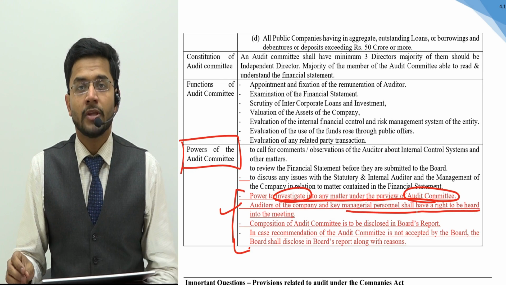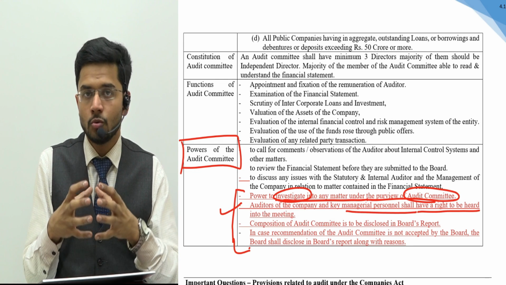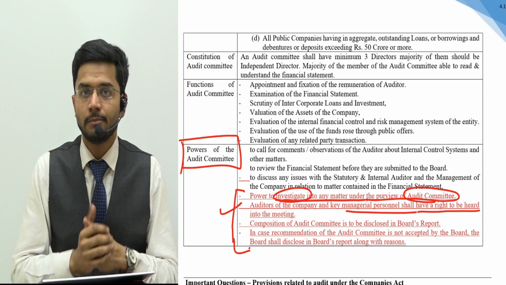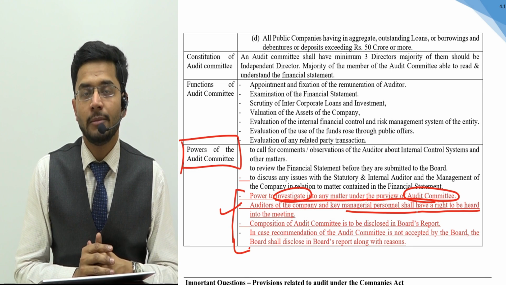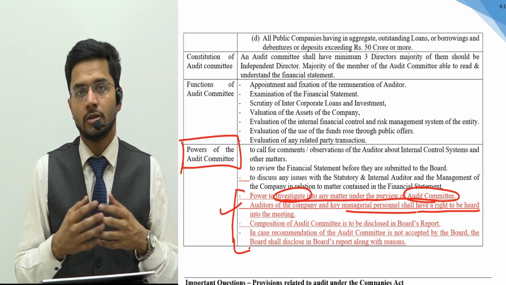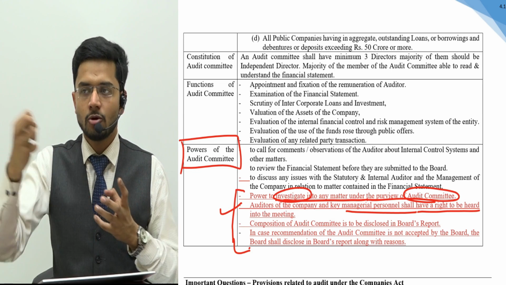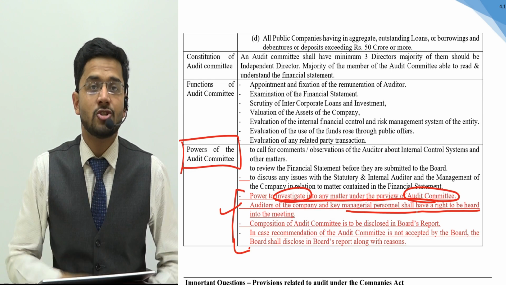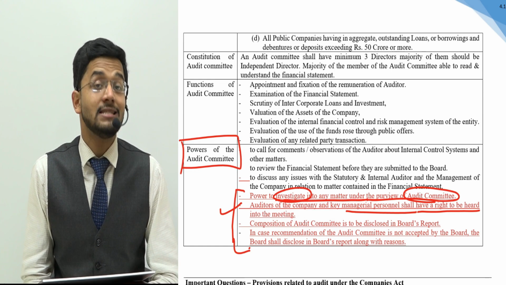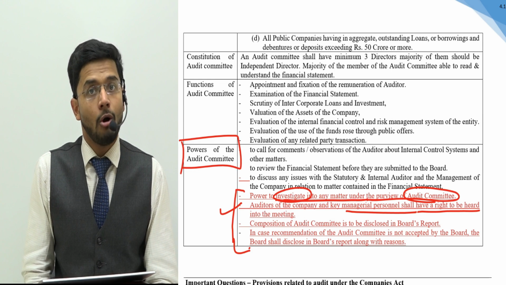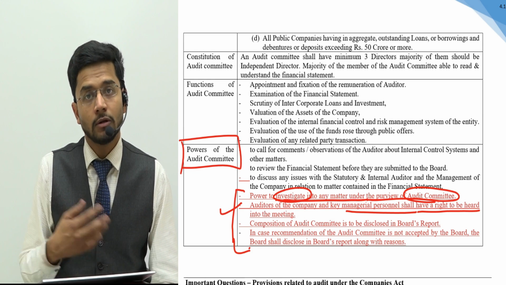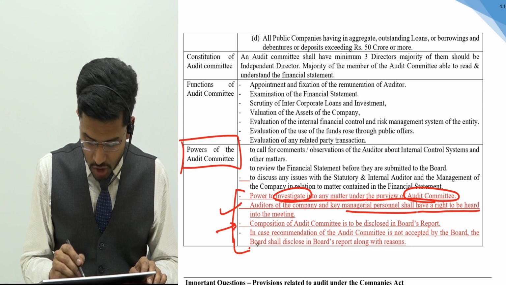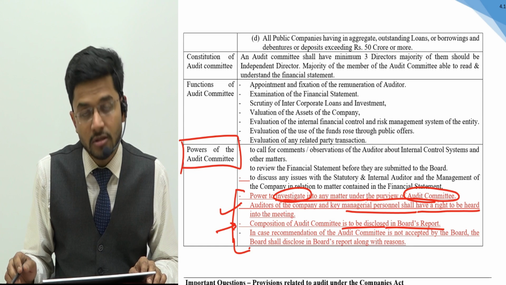So the audit committee should work in close synchronization with the auditors of the company and the key management personnel of the company. The audit committee has the power to call the auditors or key management personnel to meetings and ask them questions about the financial health of the company. It can even call for information from them. Then, the composition of the audit committee is to be disclosed in the board's report.